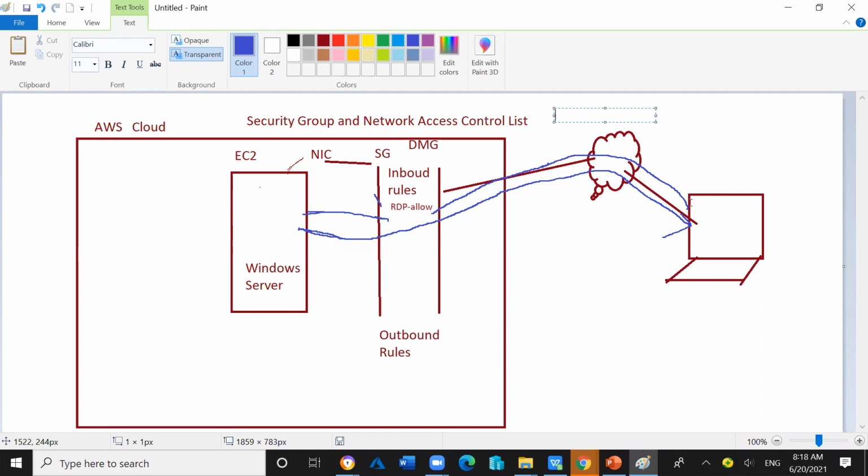It's a two-way process. The request reaches the server, and the response goes from the server and reaches the client. When this two-way process is complete, then we say the connection is successfully established, and the server screen will appear as an RDP connection on your computer screen.